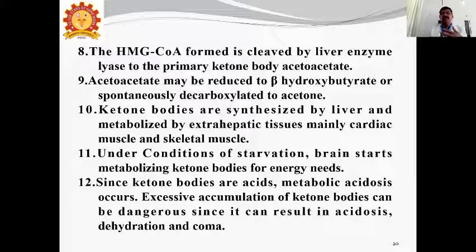Many comorbidities contribute to COVID. Uncontrolled diabetes mellitus increases ketone bodies, so we are not able to control or treat, and finally the patient goes into dehydration, coma, death. Thank you, students. Thank you very much.